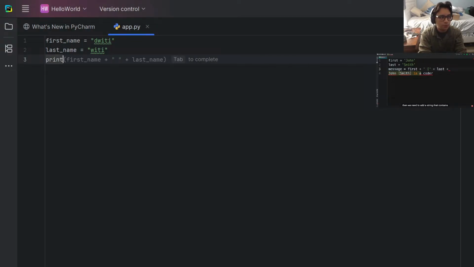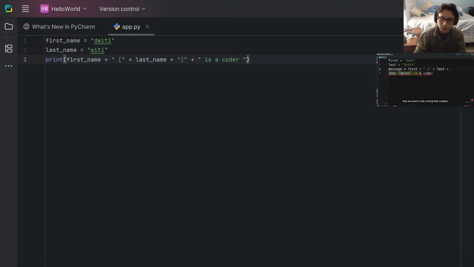So, print first underscore name plus bracket plus last name, plus... okay, and then plus is a coder. Yeah, that's it, bro. Let's run this.